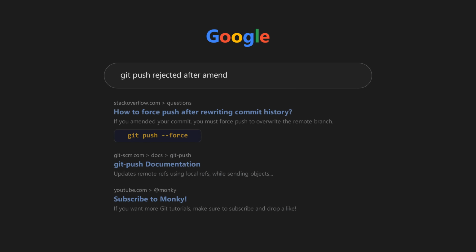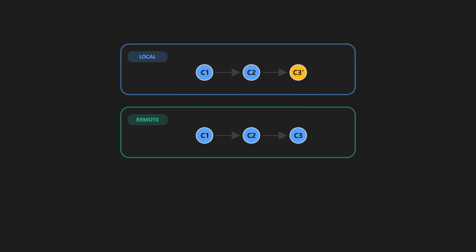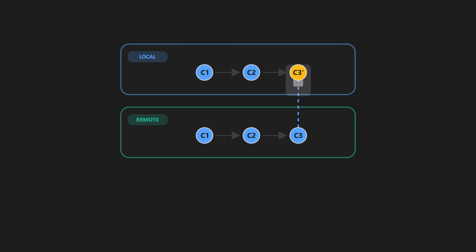So you Google it, and every answer tells you the same thing. Just do a git push force, and it works. Your code is up, problem solved. Except git push force doesn't just push your code, it completely replaces the remote branch with your local version. Whatever was on the remote is gone.